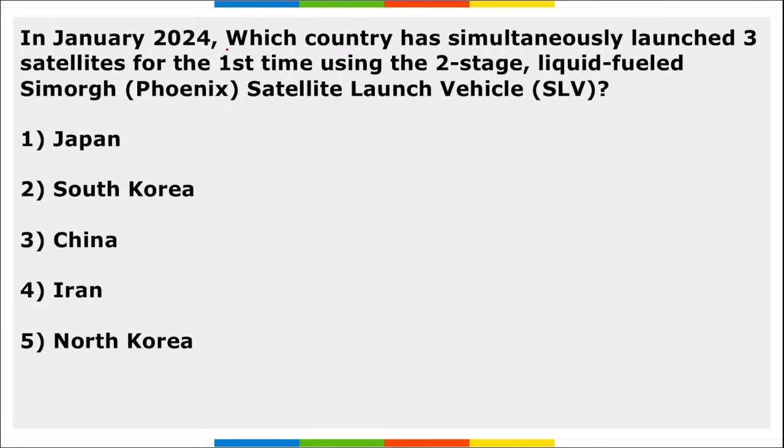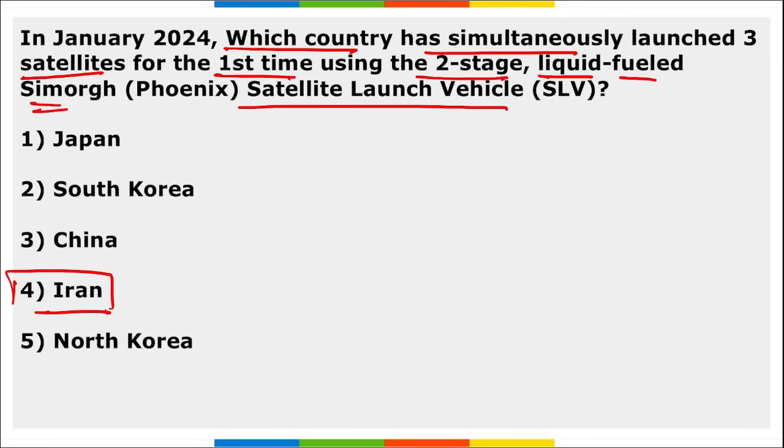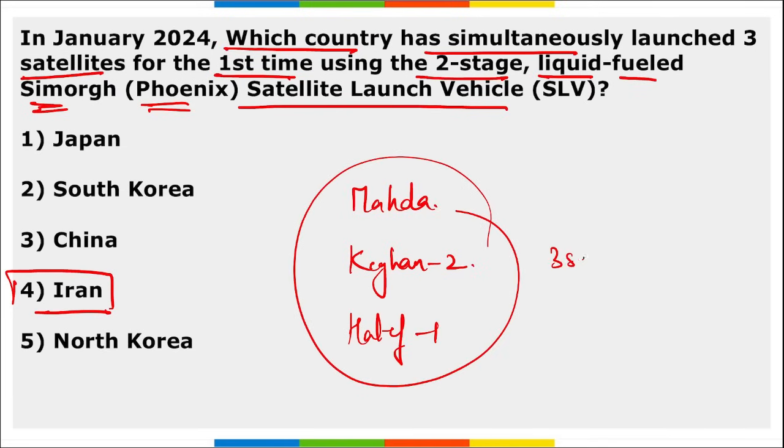Next, in January, which country has simultaneously launched 3 satellites for the first time using 2-stage liquid-fueled Simorgh satellite launch vehicle? It is Iran. Mark this, they have launched these 3 satellites for the first time using the 2-stage liquid-fueled Simorgh satellite launch vehicle SLV. The 3 satellites that you need to remember: Mahda, Kayhan 2 and Hatef 1. These are the names of the 3 satellites that were launched.